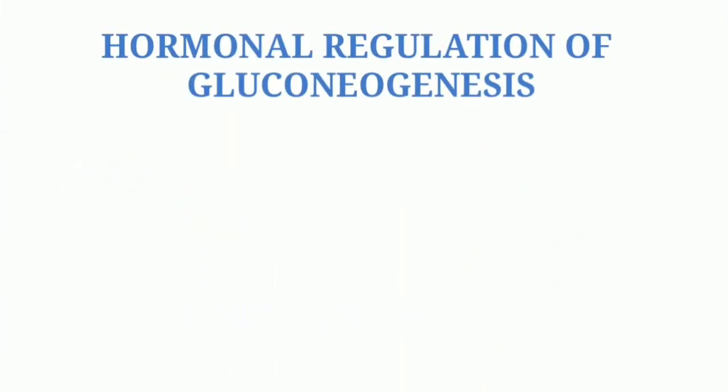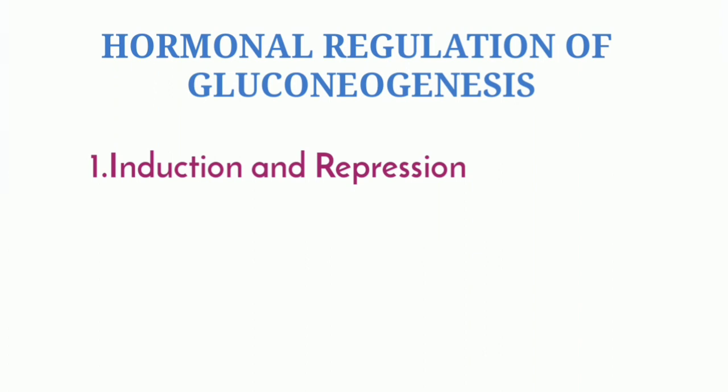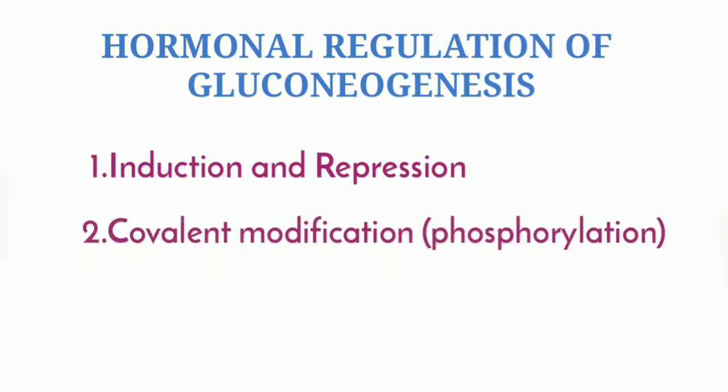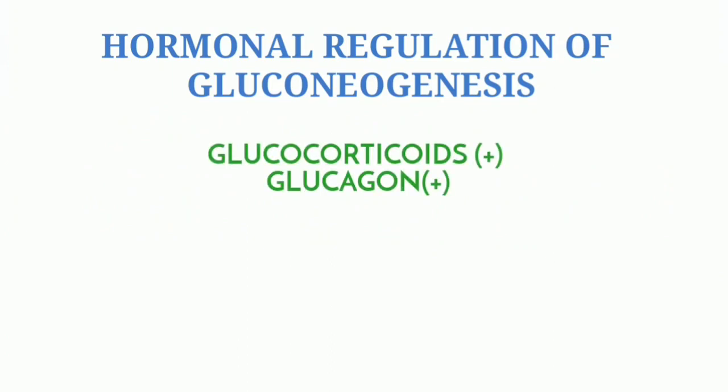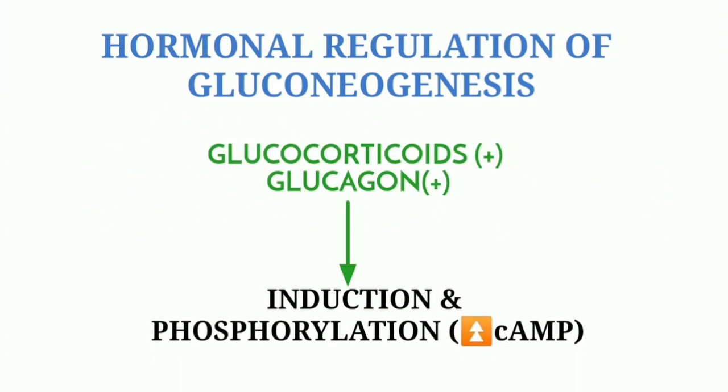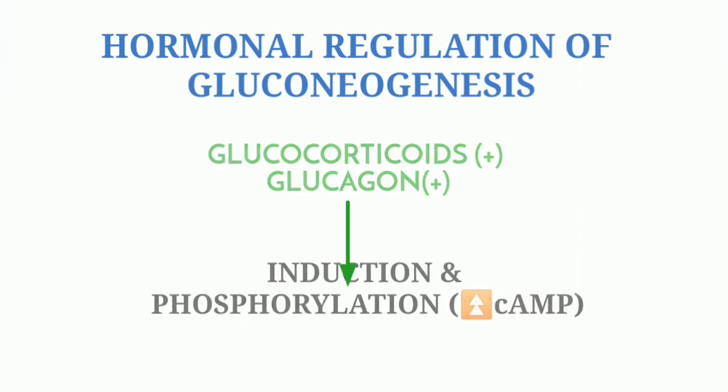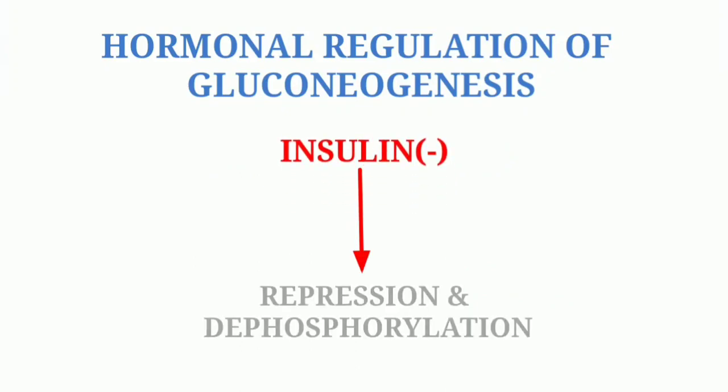The last part is the enzyme regulation of gluconeogenesis. This occurs by two processes. One is induction and repression, and second is covalent modification or phosphorylation. Glucocorticoids and glucagon favor gluconeogenesis by induction of enzymes as well as by phosphorylation, by increasing the level of cAMP. Whereas insulin is the exact opposite. It inhibits the enzymes of gluconeogenesis by repression and by dephosphorylation.